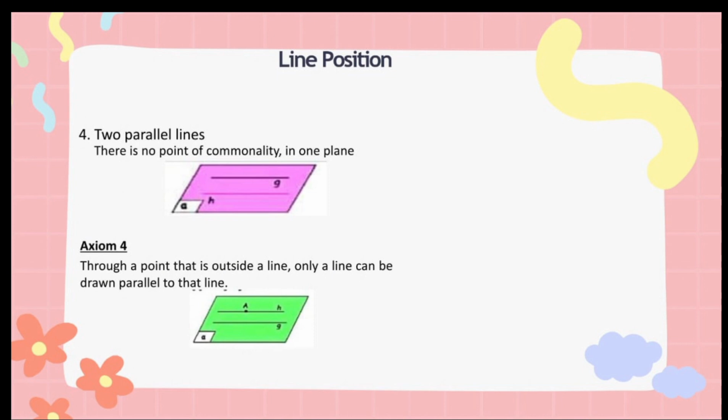The plane of the N is ABGH. Then we can conclude that AB will be parallel to GH. Axiom 4. Through a point that is outside a line, only one line can be drawn parallel to that line.